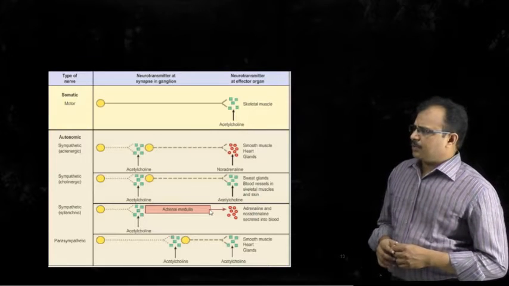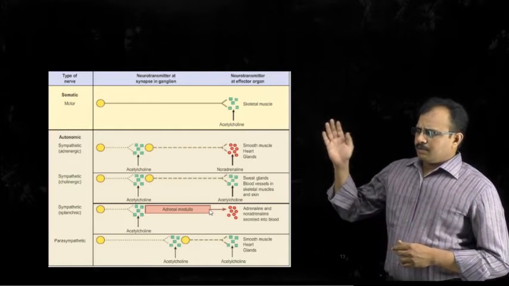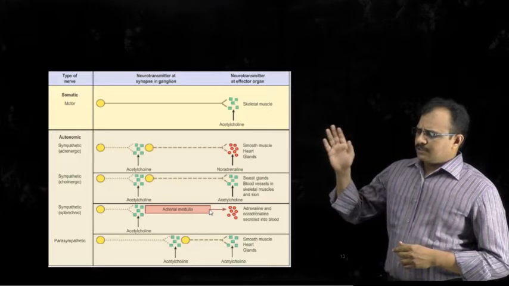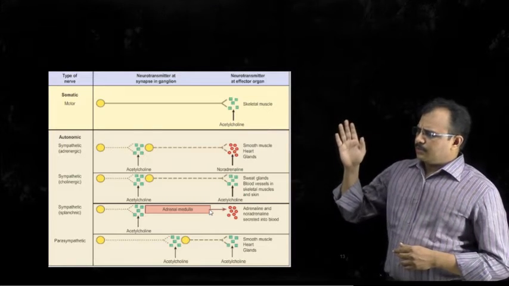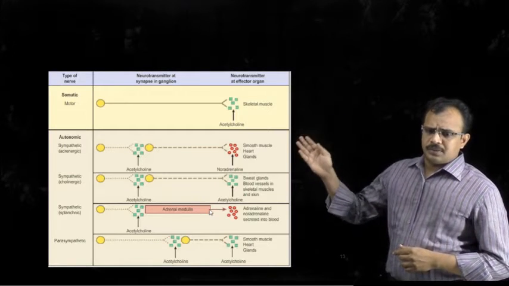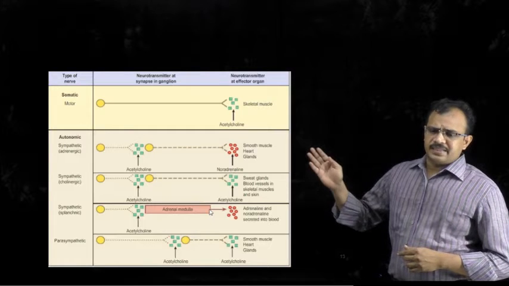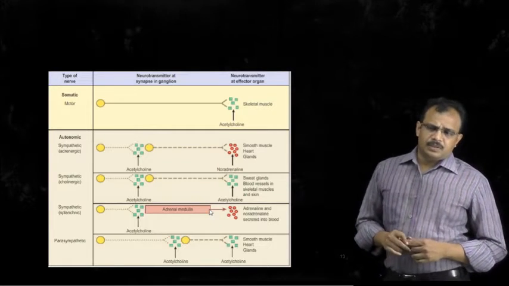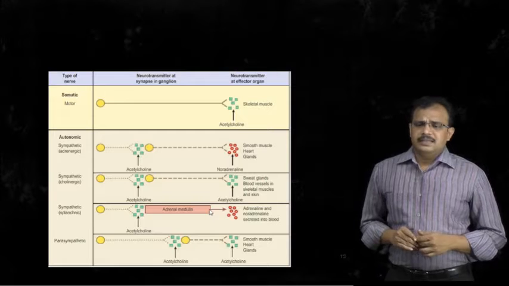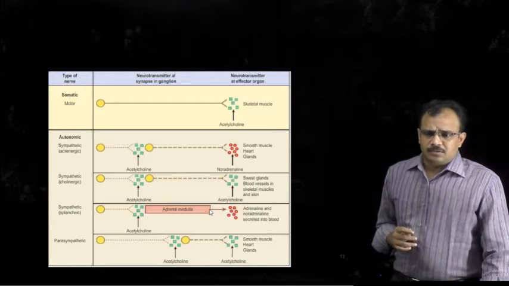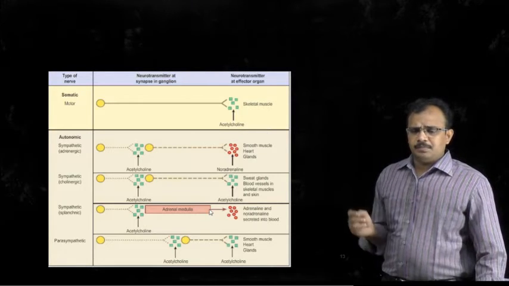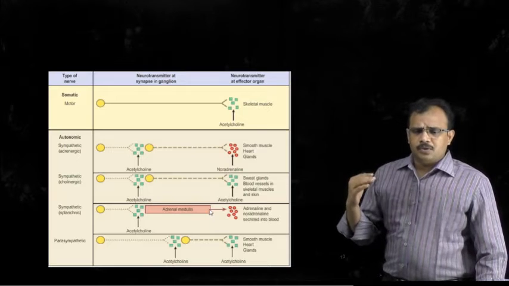Now let's see what the various nerves are, what the various neurotransmitters are, what a synapse is, what a presynaptic neuron is, what a postsynaptic neuron is, and what a ganglia is. In the first case, you can see a somatic nerve, which is an example of a somatic motor nerve.